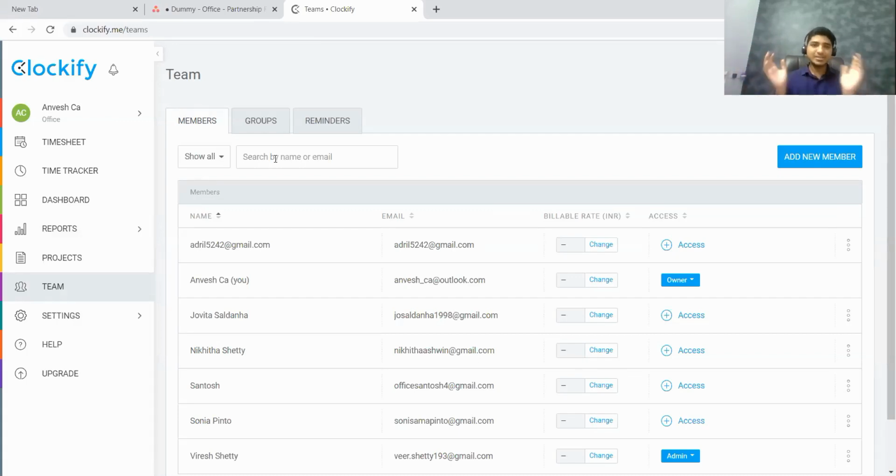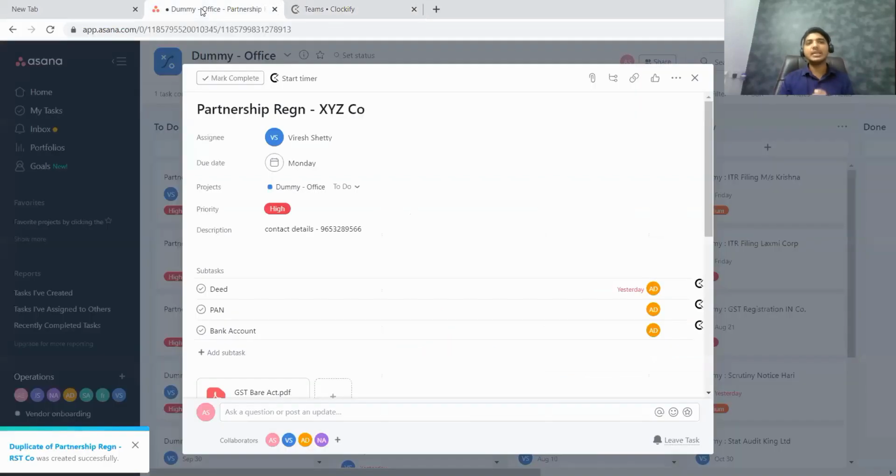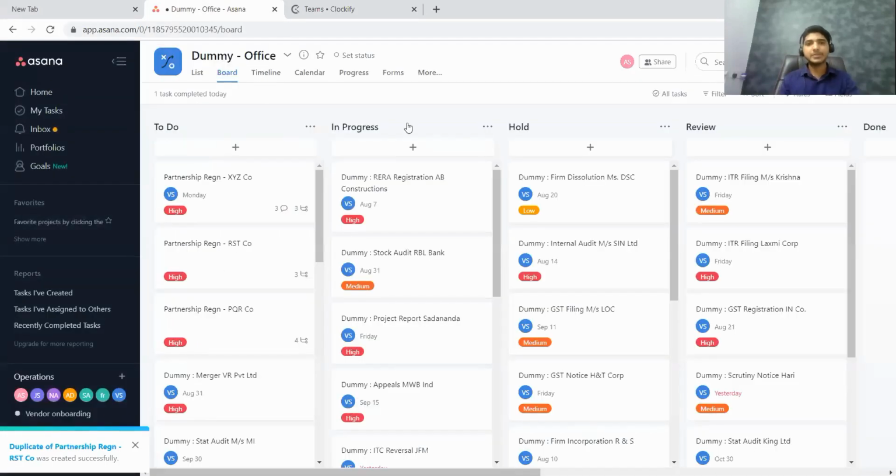Once they're part of your team, whatever they do, every time they start the time, stop the time, it will be reflected in your dashboard. It will come in the detailed reports. This report you can export to Excel, and you can do further analysis as well. So this is, in summary, how members can use Asana as well as Clockify for their office management purpose.